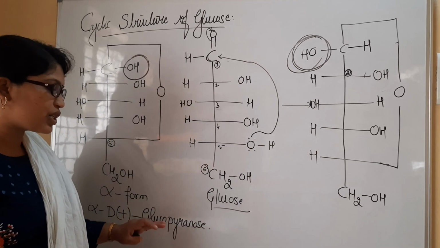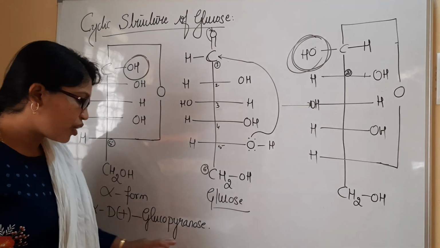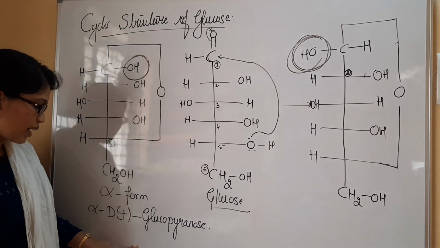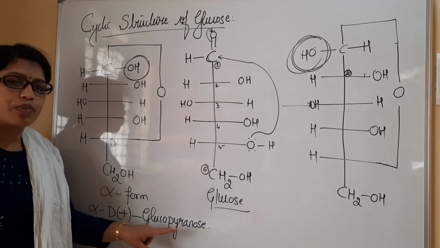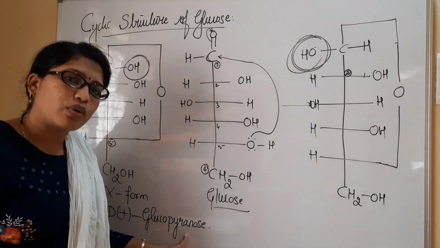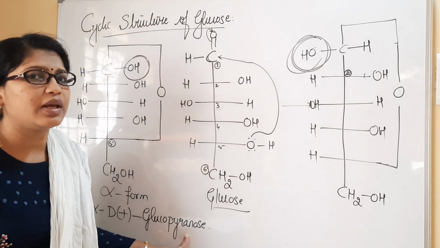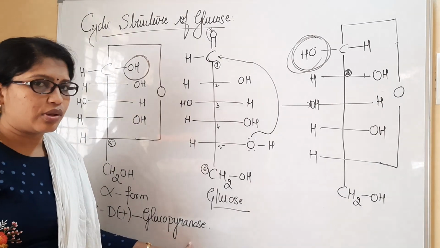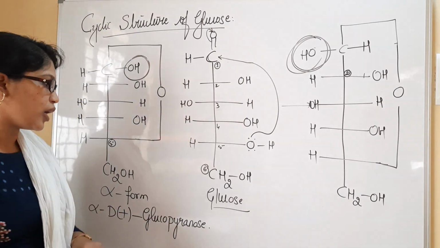As the cyclic structure will form a pyranose type of representation, that is the reason it is called alpha D glucopyranose. I'll let you know how pyranose, or glucopyranose, can be written. All those things I'll explain later. Don't worry about that one.